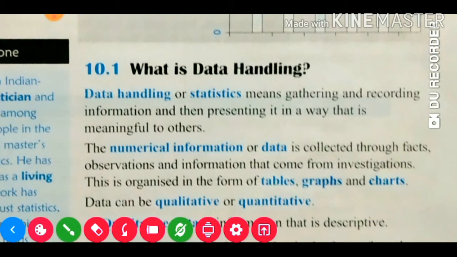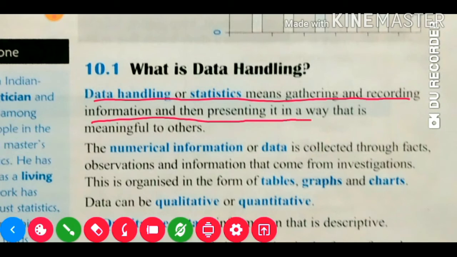Data handling or statistics means gathering and recording information and then presenting it. First of all, we will gather and record it, and then present it in a way that is meaningful to others. So when any other person sees this, they will realize and get the information from this diagram only. The numerical information or data is collected through facts, observation and information that comes from investigation. This is organized in the form of tables, graphs or charts.